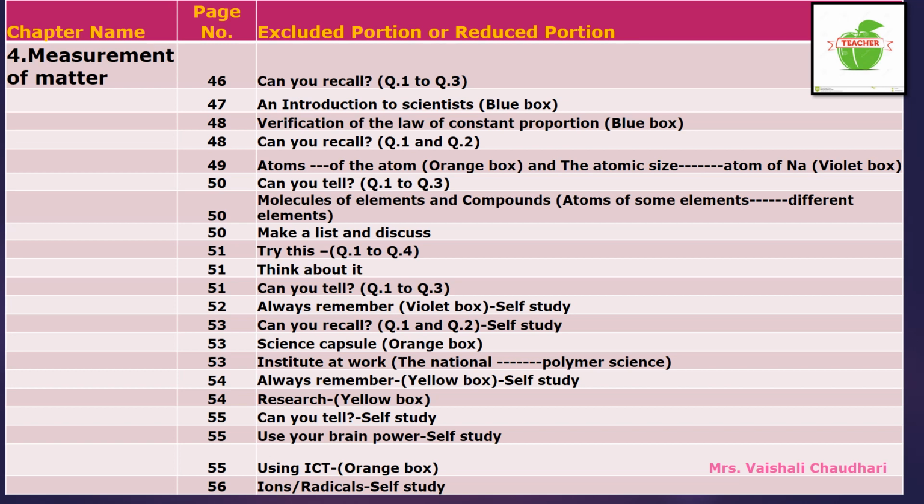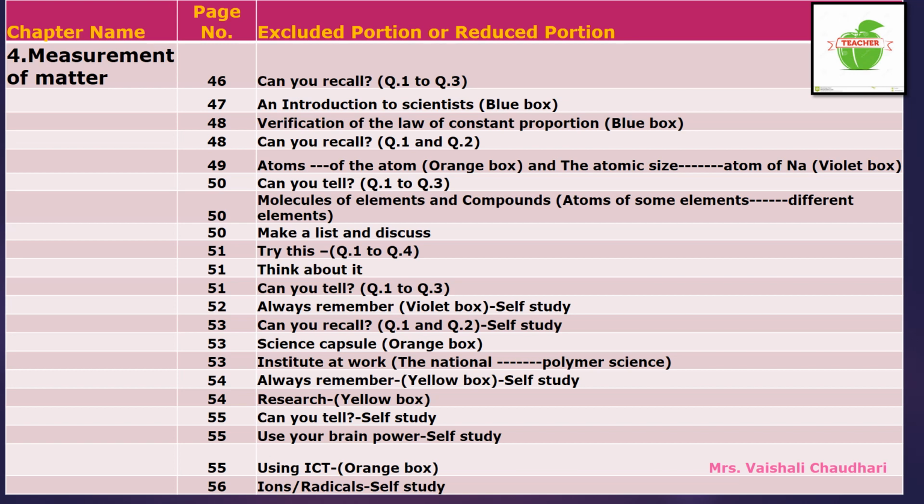Okay. Now come to page number 54, children. That is always remember, a yellow box is there. This always remember part is not excluded from your syllabus. It is there for your syllabus but for your self-study only. On page number 54, research is given, that is a yellow box.